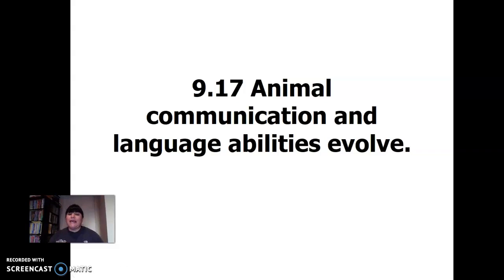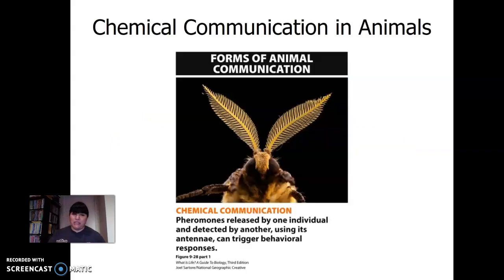Animal communication and language abilities evolve. So this idea of populations changing over time, and this idea of communication, so chemical communication. Yes, animals definitely do that. Pheromones released by one individual detected by another using antennae can trigger behavioral responses.